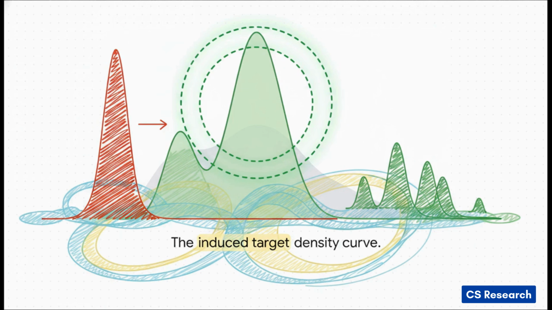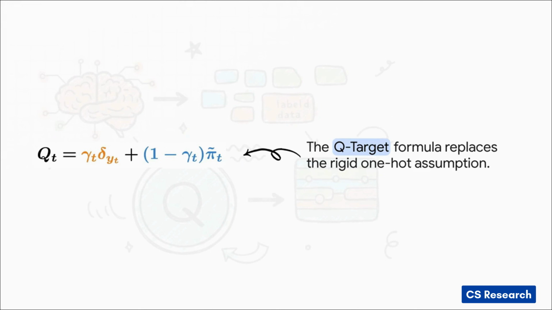It's way more nuanced. So how do we actually achieve this beautiful sweeping curve? Well, the authors introduced the Q-target framework, and this is the crucial formula that actually replaces that rigid one-hot assumption. Now, don't let the math intimidate you here. Let's completely de-dragonize it. Q sub t is our new target. It simply equals gamma times the dataset token plus 1 minus gamma times the alternatives. Honestly, just think of it as 2 basic questions.